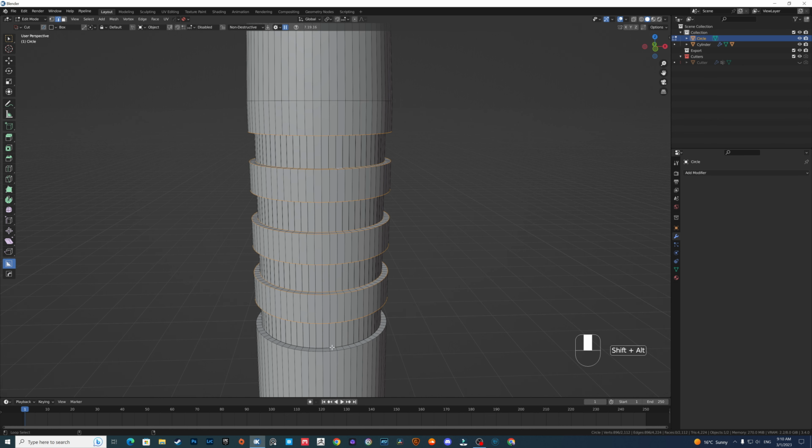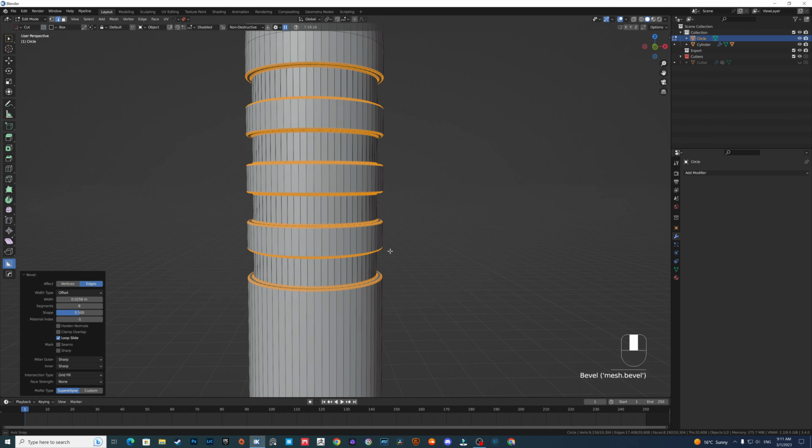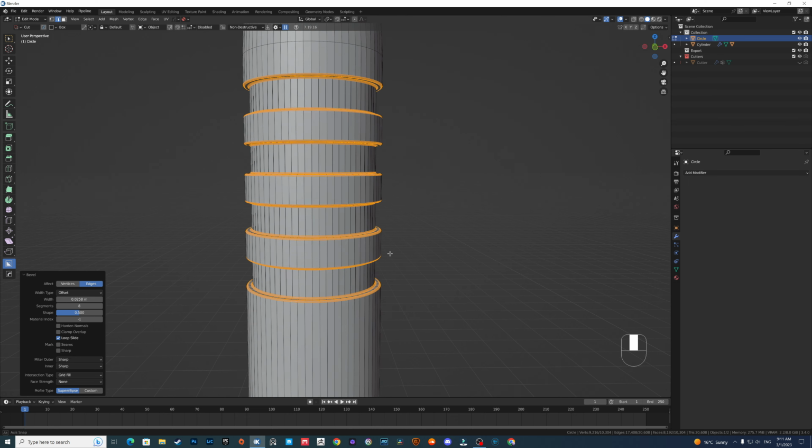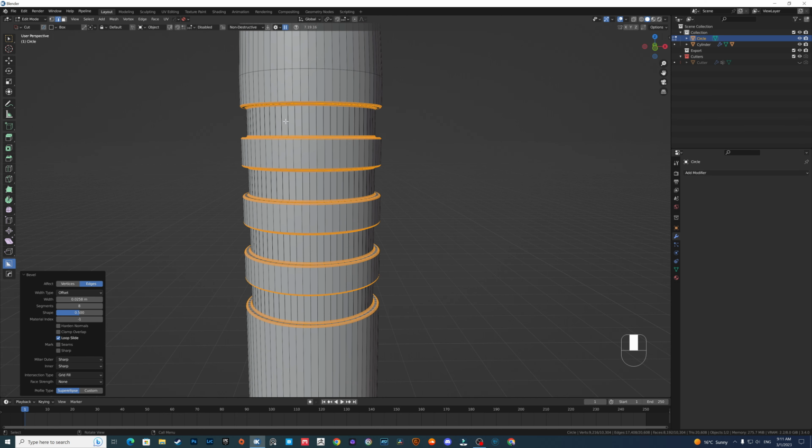It will be a tiny bevel. Something like this is fine, I guess, just not to keep it sharp edges.